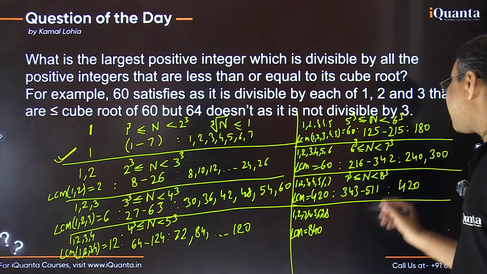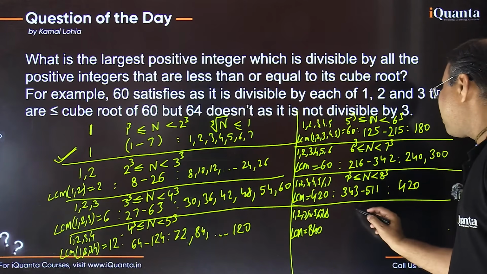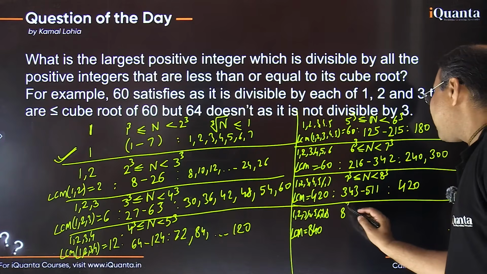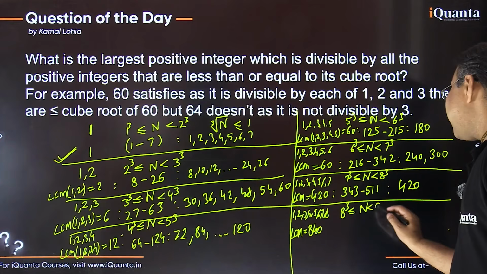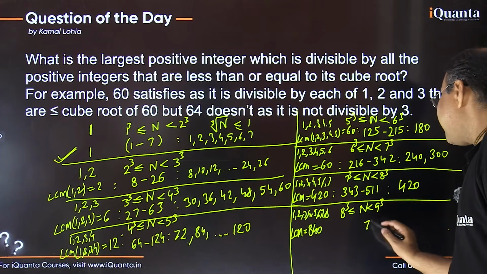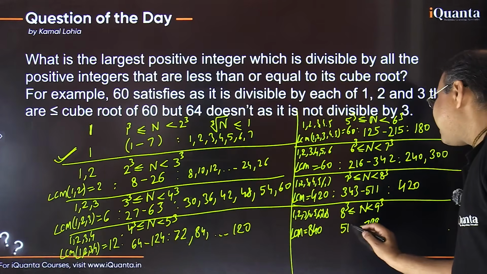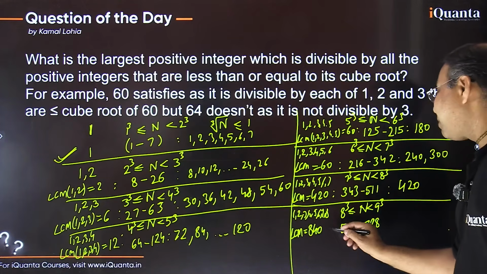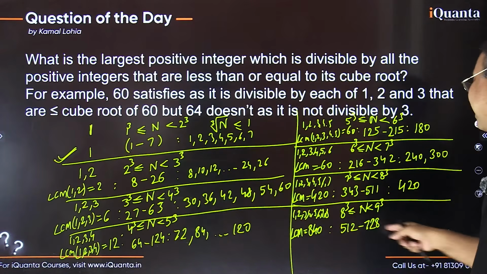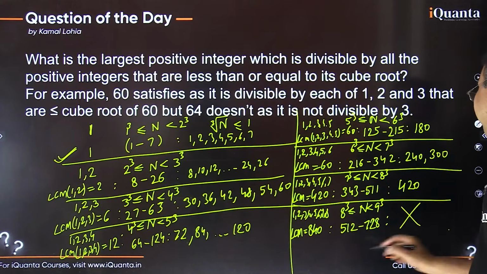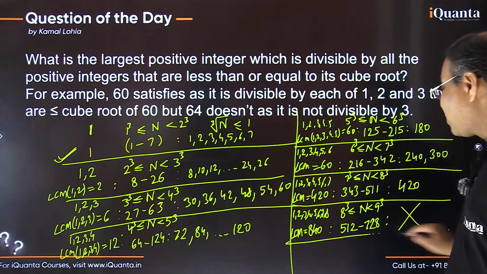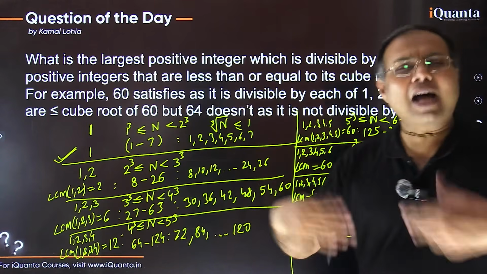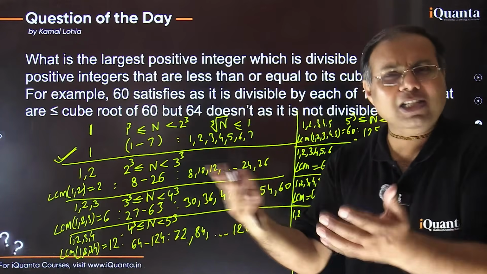And what is the range now? The range will obviously start from 8 cube and it should be less than 9 cube. Now 9 cube is 729. So the number can go up to 728, starting from 512. But sir, I wanted the number to be divisible by 840. There is no such number. Not possible. And if you think that maybe you will find it further ahead, not in this range, no problem, let's go further, maybe we'll find it.